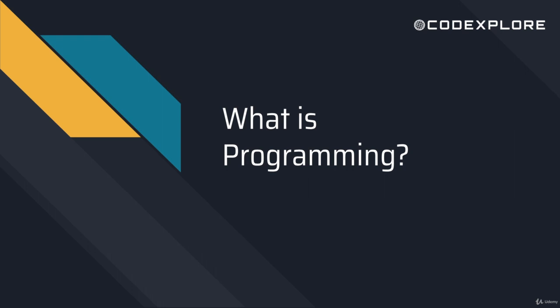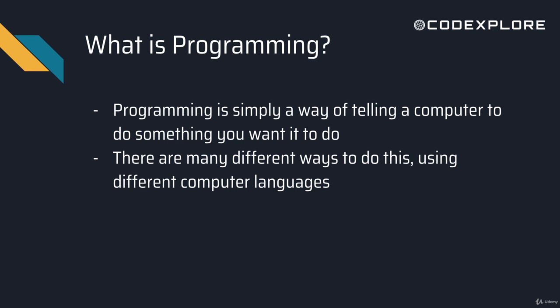So we're going to look at what programming is, okay? Because it could be kind of confusing. You hear it a lot, but what actually is programming? So programming is simply just telling a computer that you want to do something, okay? So a computer has a different language than you do. So think of yourself when you're a programmer as a translator. So you're translating from human language to computer language and telling it exactly what you want it to do.